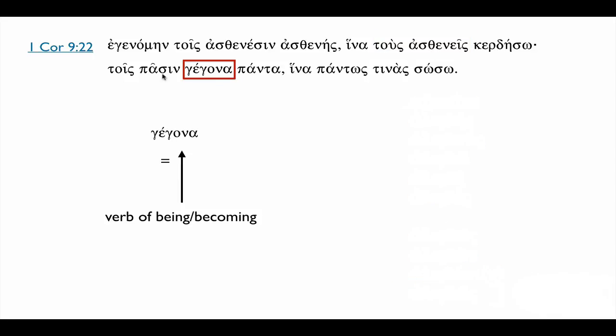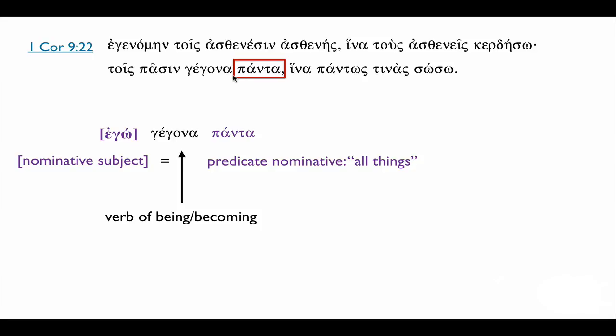Next phrase, tois passen gegona. Here is as if Paul's almost giving us practice with the principal parts of ginomai. Instead of the aorist, egenamein, now we have the perfect. I have become. And again, if we have a verb of being or becoming, we're going to need a predicate nominative. In this case, it's an interesting one, panta, which is the neuter plural in the nominative. I have become all things, Paul says modestly.